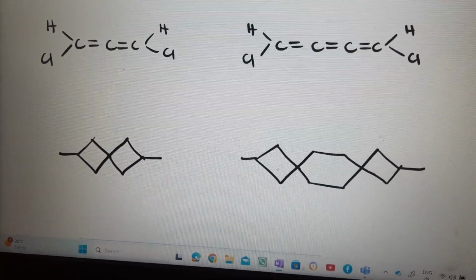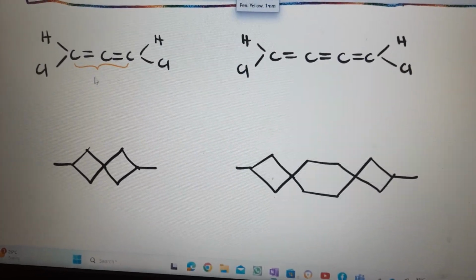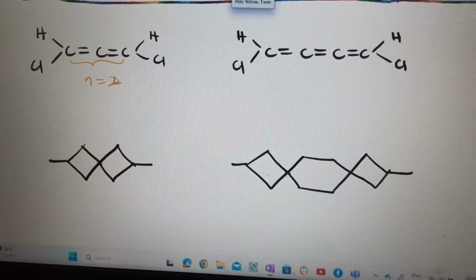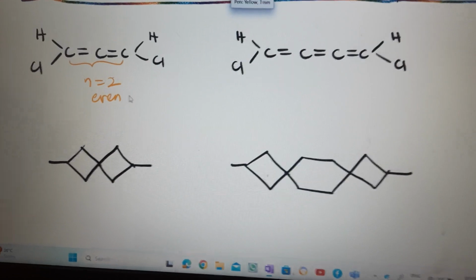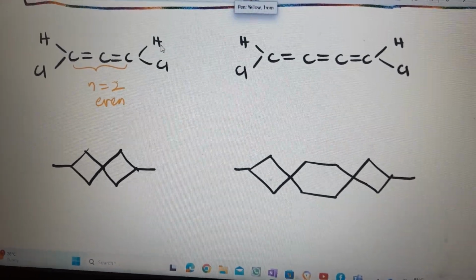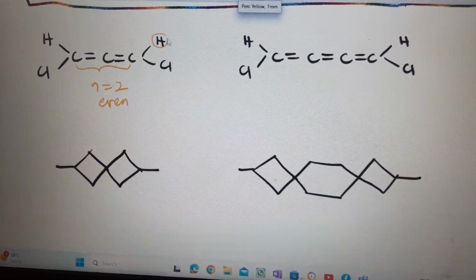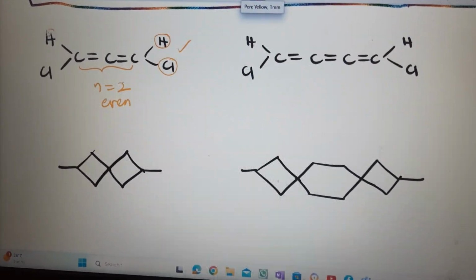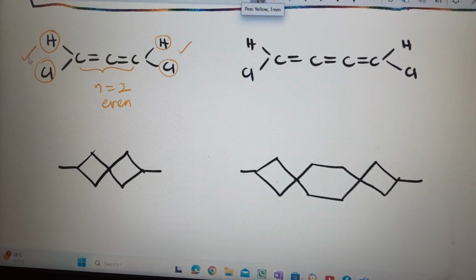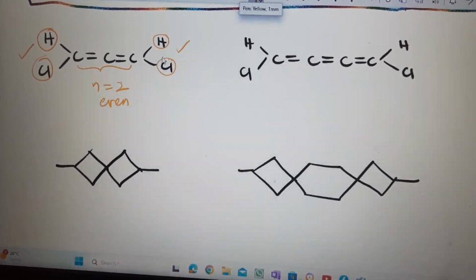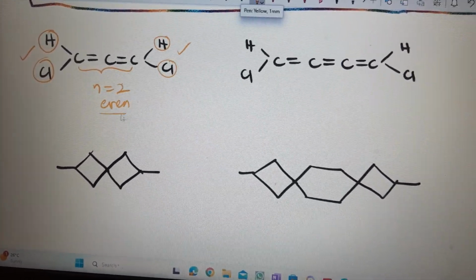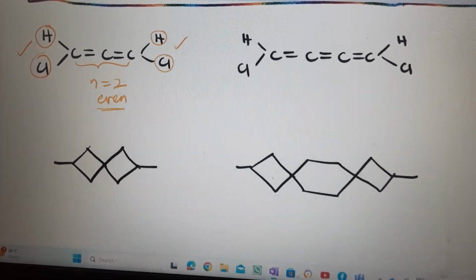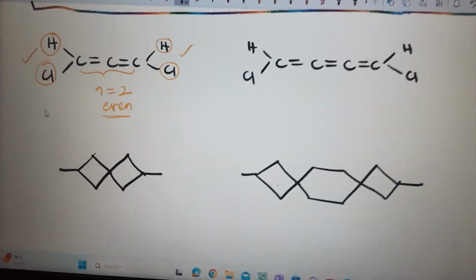Now you see consecutive double bonds, n value 2, even number, chance of optical isomerism, but two different groups are there or not? HCl, two different. Okay, this side HCl, two different groups. Both the sides two different groups are there with consecutive double bonds in even number. Then there is a chance of optical isomerism.